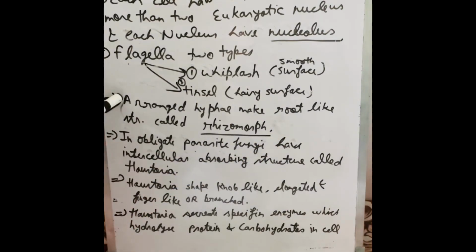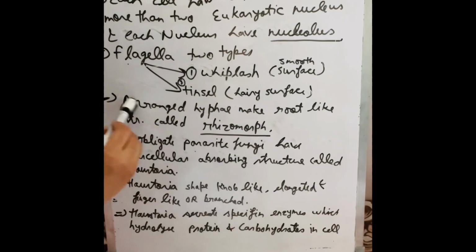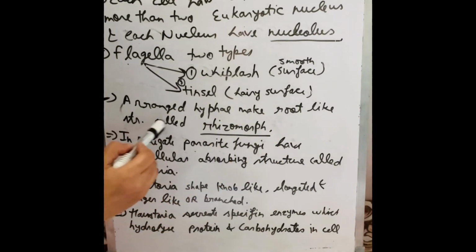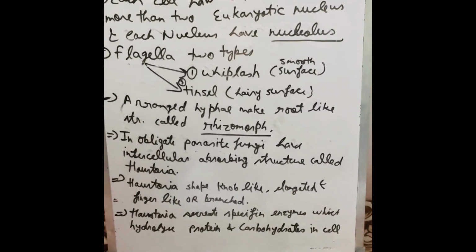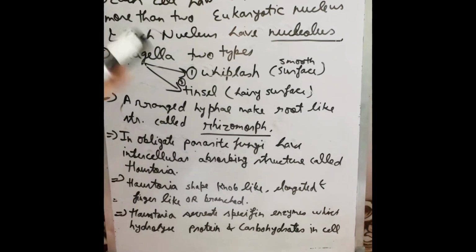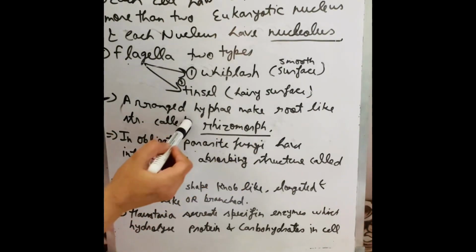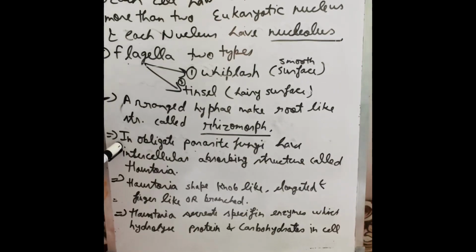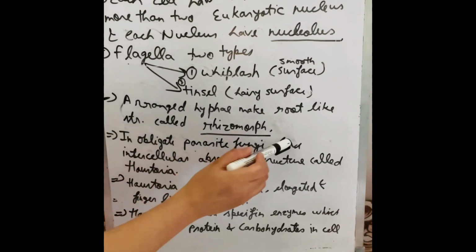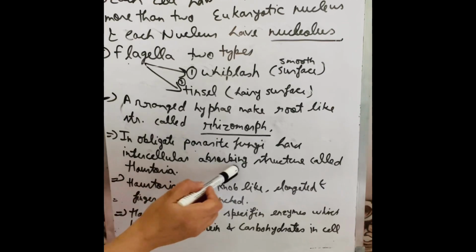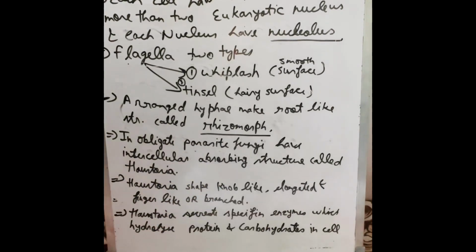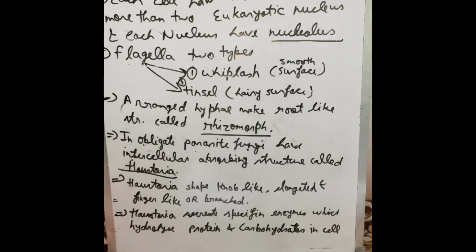The next point is arranged hyphae. Arranged hyphae make a root-like structure called rhizomorph. In obligate parasite fungi there is an intracellular absorbing structure called haustoria.